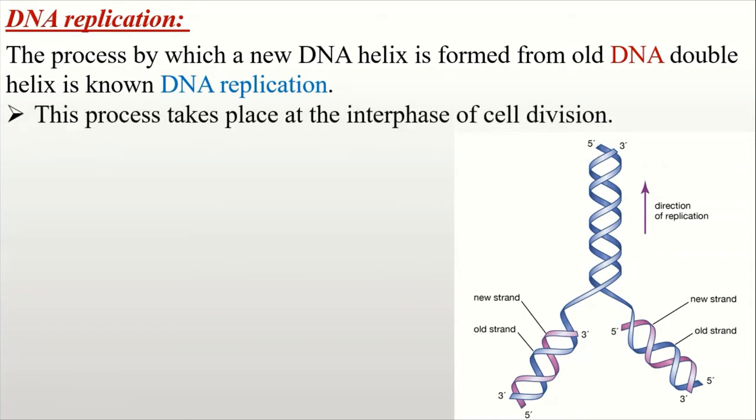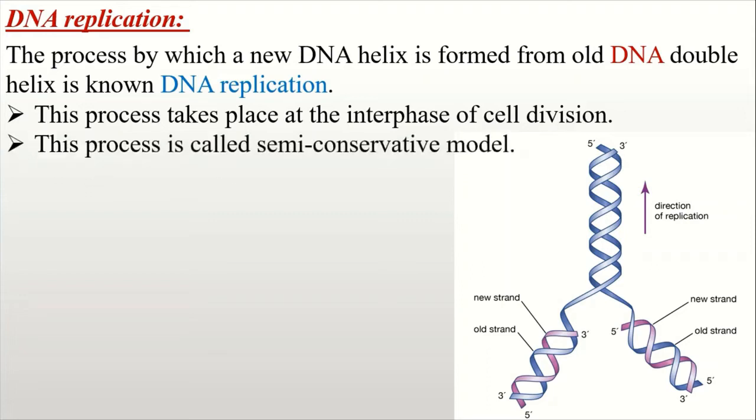This process takes place at the interphase stage of cell division. The replication mechanism proposed by Watson and Crick is quite simple. In the newly formed daughter DNA molecule, one strand will be old and another will be new. This is known as the semi-conservative replication model.